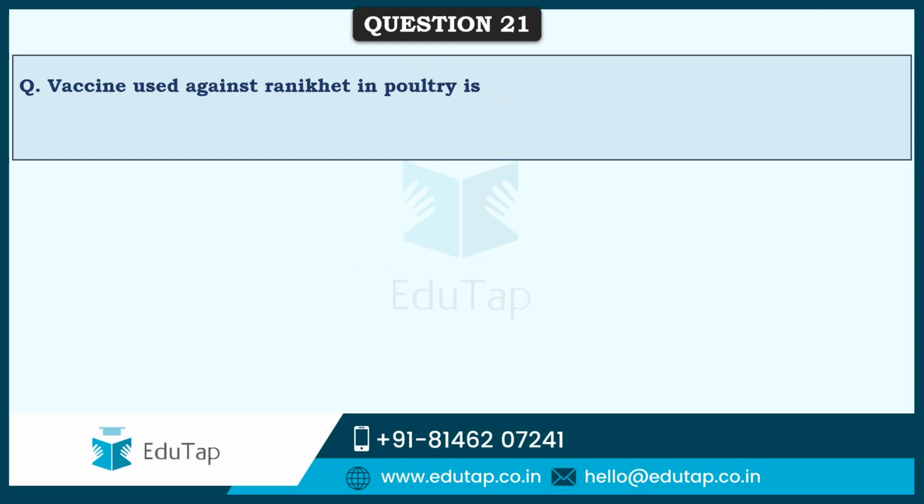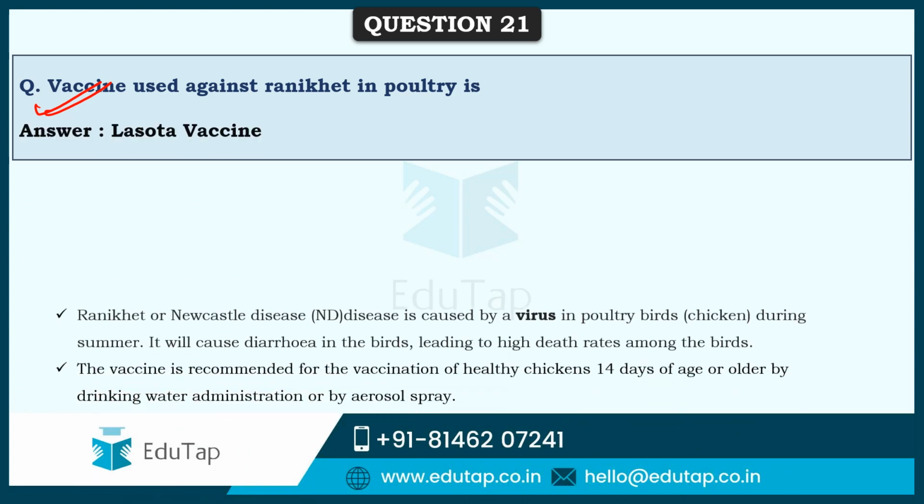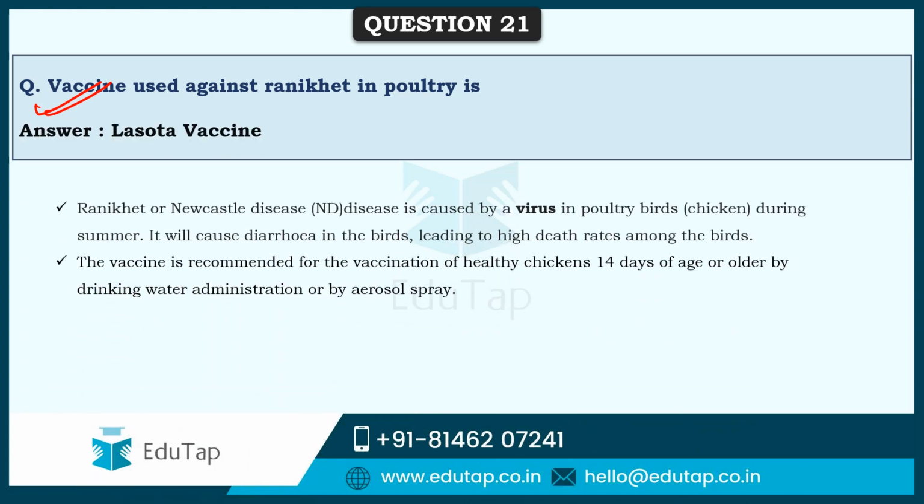So friends, next comes: vaccine used against Ranikhet disease in poultry. This is also called Newcastle disease, and the correct answer is Lasota vaccine. Ranikhet or Newcastle disease is caused by a virus in poultry birds, generally during summer, and causes diarrhea in birds, sometimes leading to death.